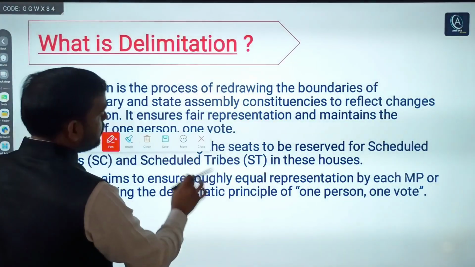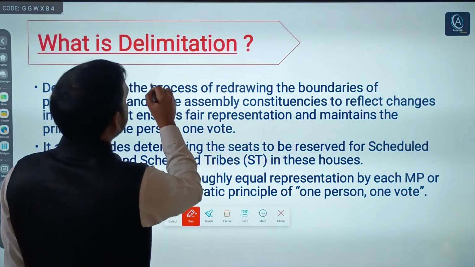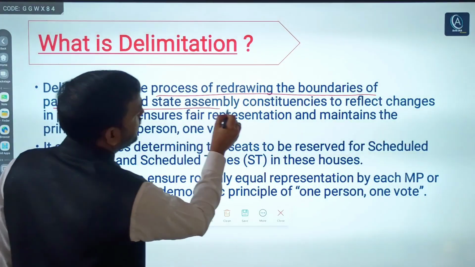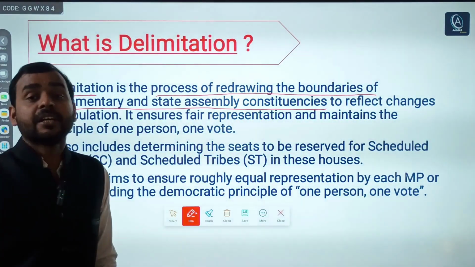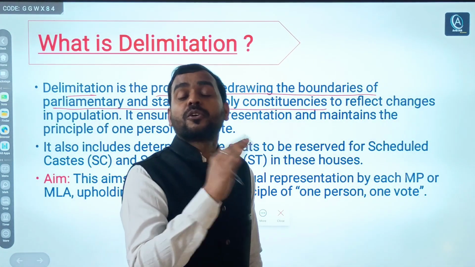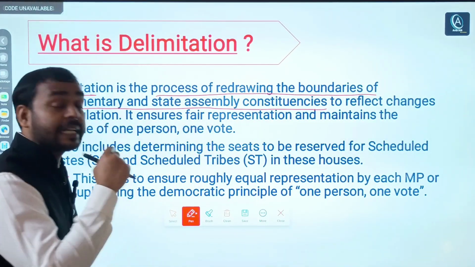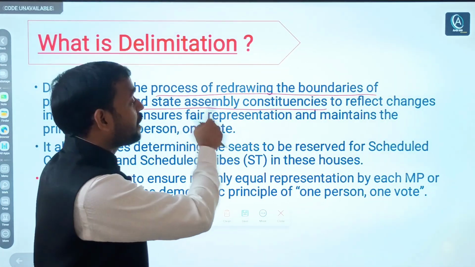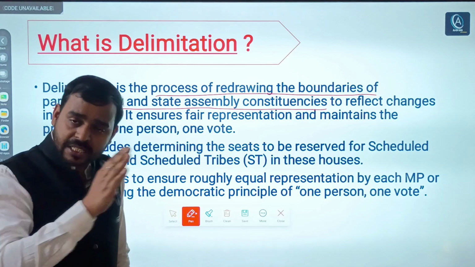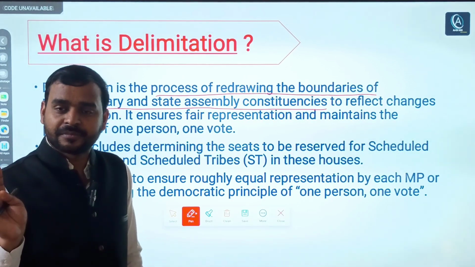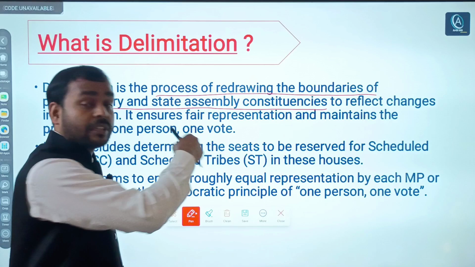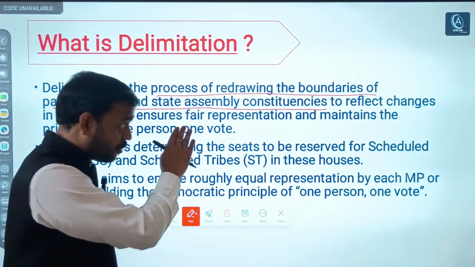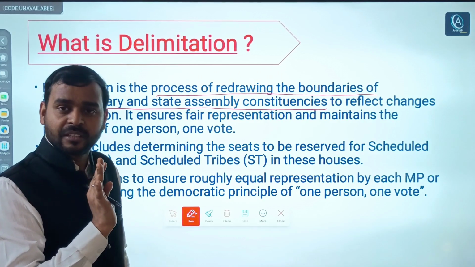So delimitation simply means the process of redrawing the boundaries of parliamentary and state assembly constituencies, right? Do not get confused with the geographical boundary and parliamentary or assembly constituencies. It has nothing to do with geographical boundary, right? It is created on the basis of population, right? So do not correlate it with geographical boundary, right?